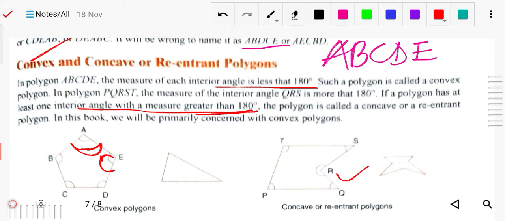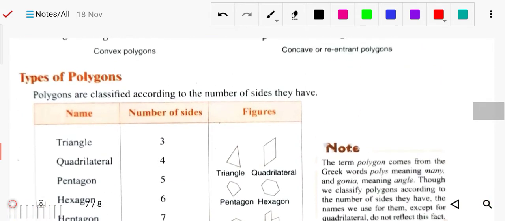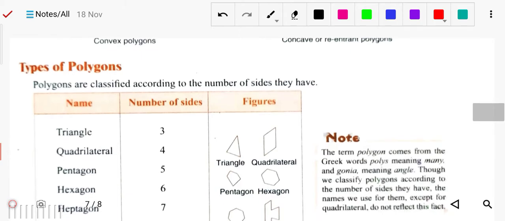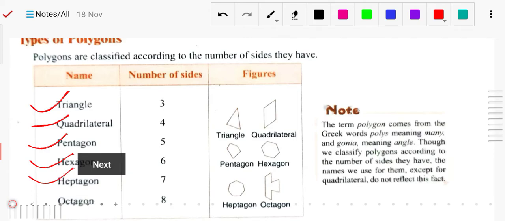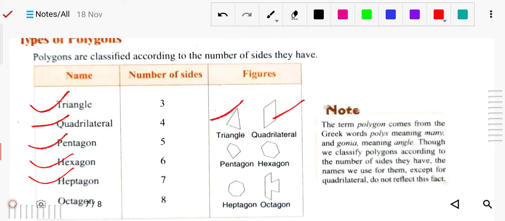Got it? Now next we have the types of polygon according to the sides. If there are 3 sides, you can say triangle. If there are 4 sides in a polygon, you can say quadrilateral. If there are 5, pentagon, 6, hexagon, 7, heptagon, and octagon for 8. You can see these are the triangle, quadrilaterals, pentagon, hexagon, heptagon, octagon.